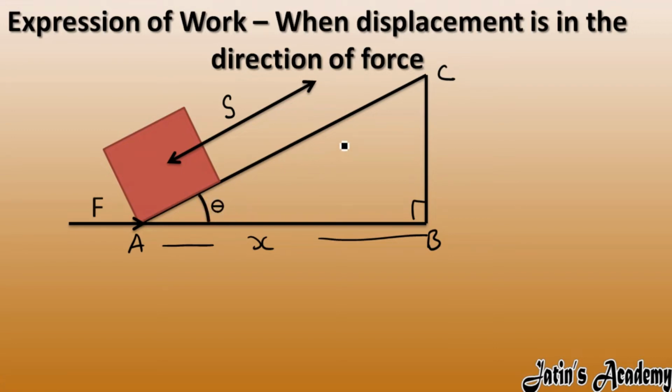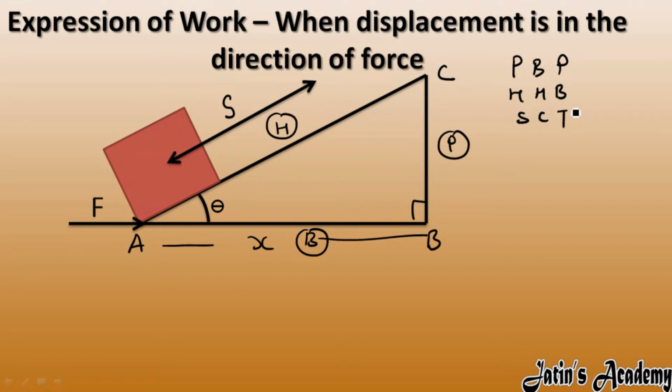Now what we will do, we need theta. In front of theta we have the perpendicular, 90 degrees in front of the hypotenuse, and the rest is the base. Here we will use trigonometric formulas, which is Pandit Badri Prasad Har Har Bole Sona Chandi Tole. This you have done in math, or you will do in math.